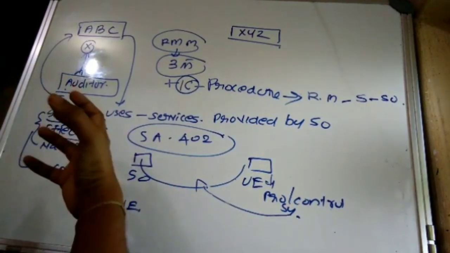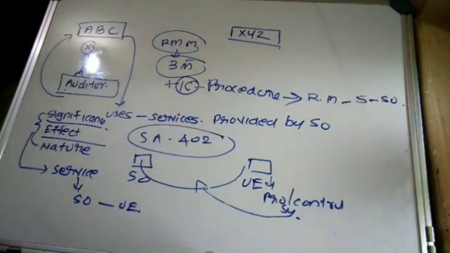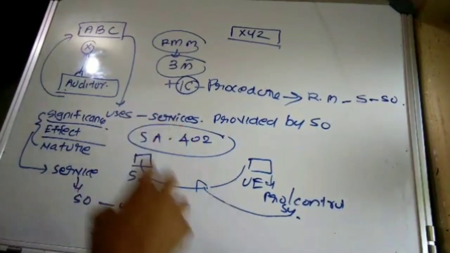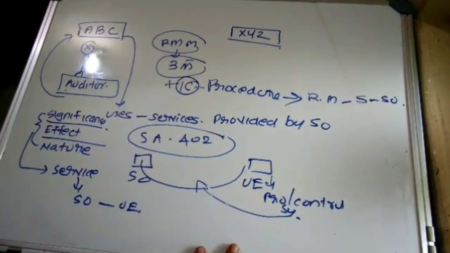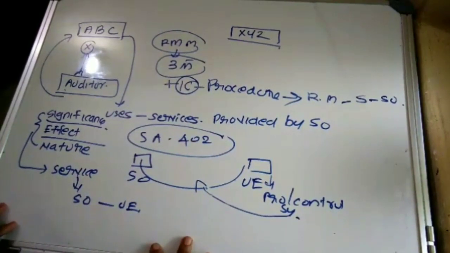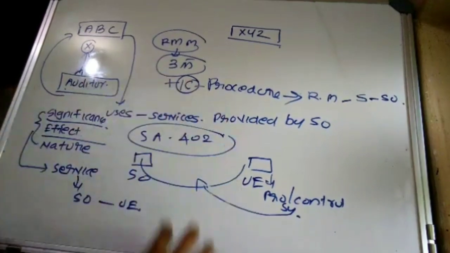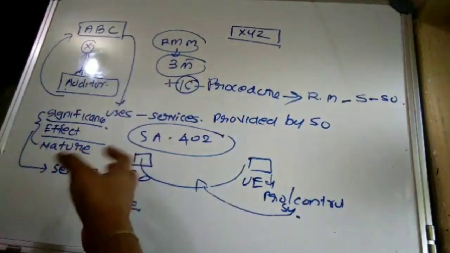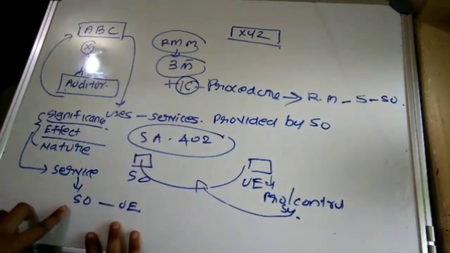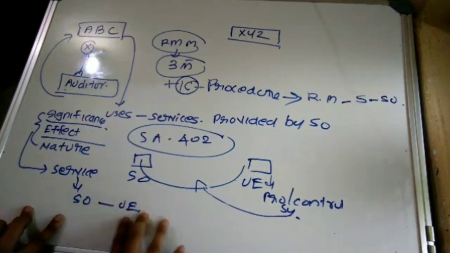Suppose the service organization makes some delay with respect to those services, will it affect the user entity? That should also be determined by the auditor. Then the nature of the services, their size, whether they are more material, whether they are significant, what will be the effect: these have to be determined by the auditor of the user entity.